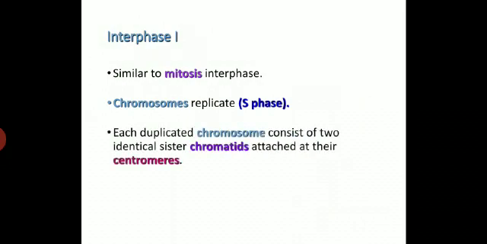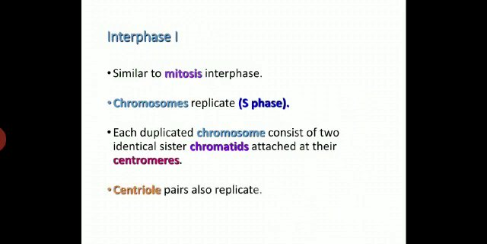Now, interphase is similar to the mitotic interphase, where we have already learnt that in the G1 phase, proteins are synthesized for the duplication of chromosomes, whereas in the synthetic phase the chromosome number gets duplicated, and in the last, G2 phase, the preparations for the meiotic division take place. Chromosomes replicate in S phase. As I already said, each duplicated chromosome consists of two identical sister chromatids attached at their centromeres.